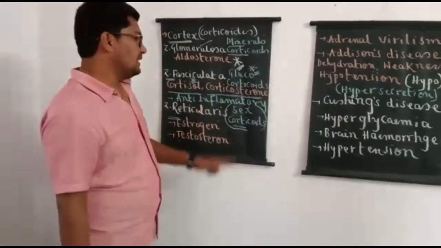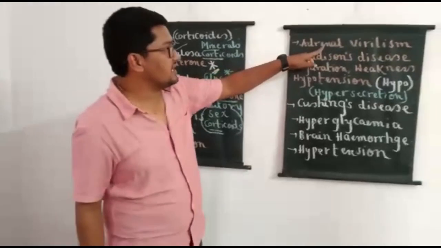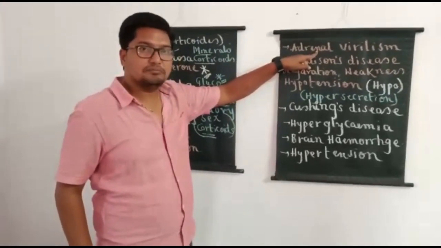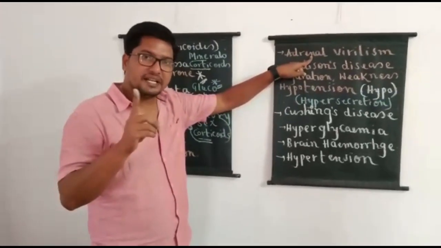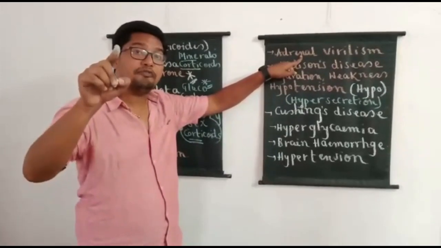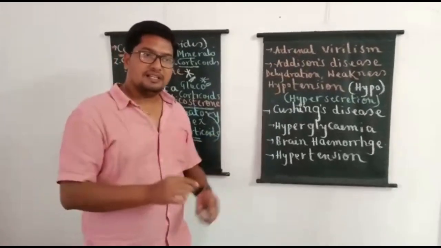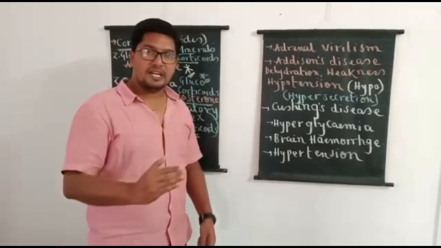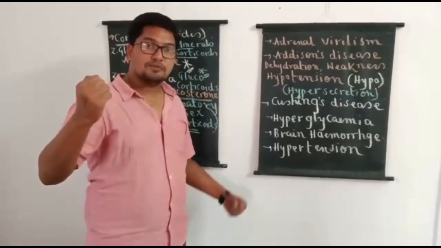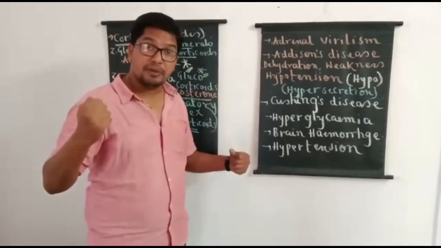But here, as a rare problem, I have written here adrenal virilism. Adrenal virilism is the condition which is observed in some females. In some females, excess growth of body hair and formation of some strong and masculine body can be observed.